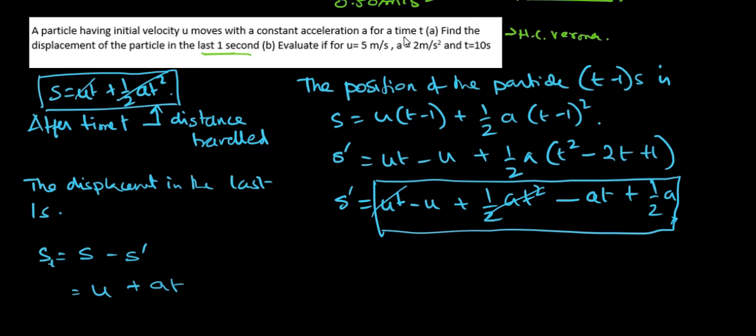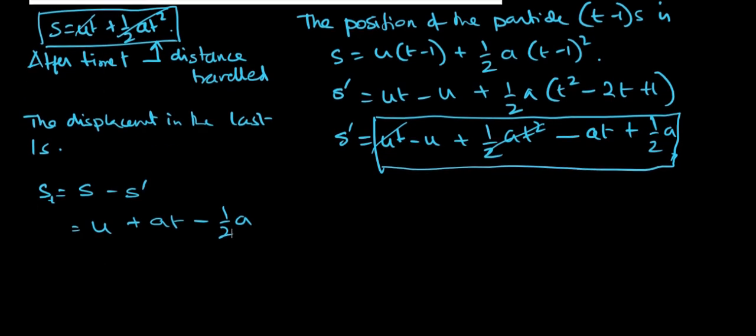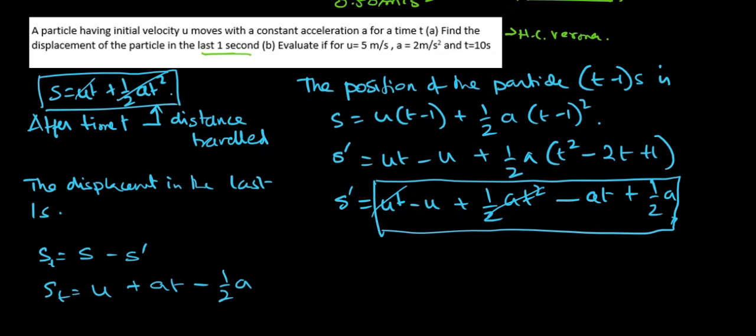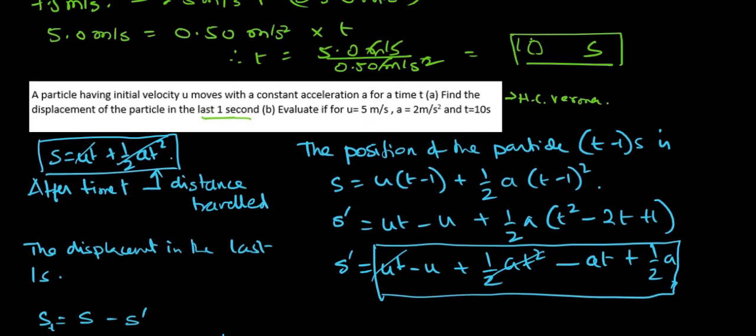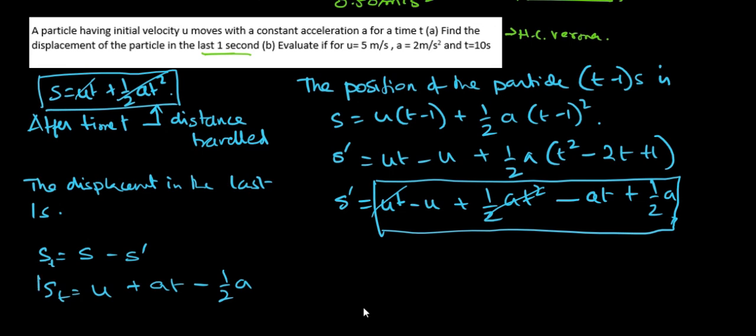All right, again we have here half a. Okay, so this will be minus half a. So we can say that this would be the distance covered by the particle in the last 1 second. So in the last 1 second, the distance covered by the particle will be u plus at minus half a. Okay, so this is going to be the answer, u plus at.